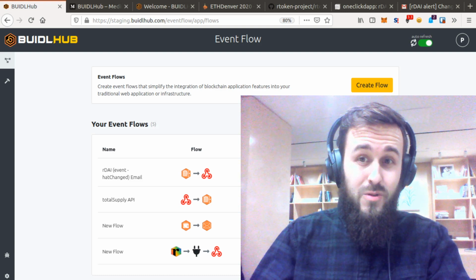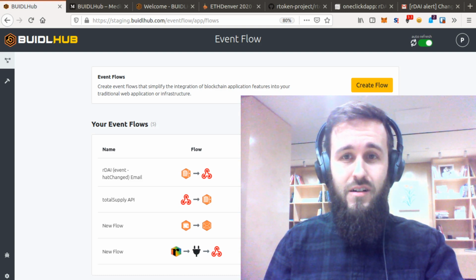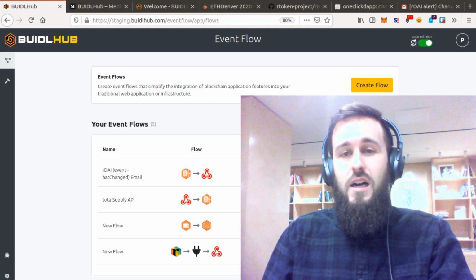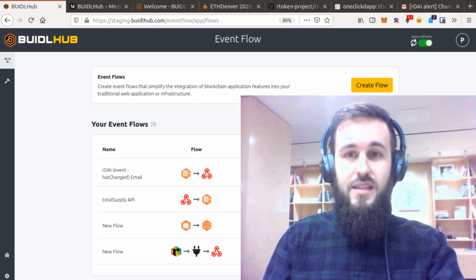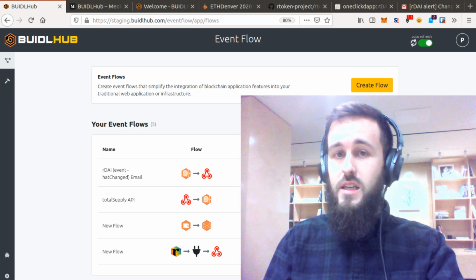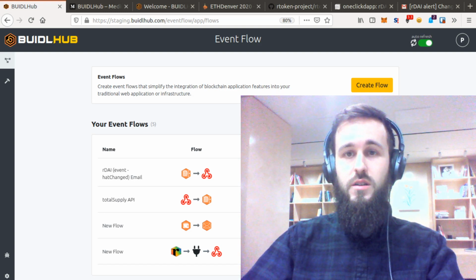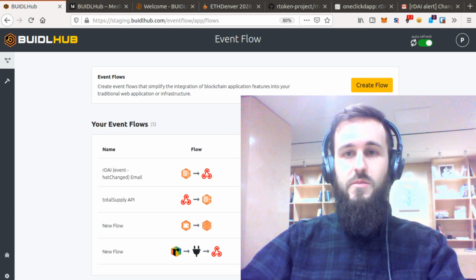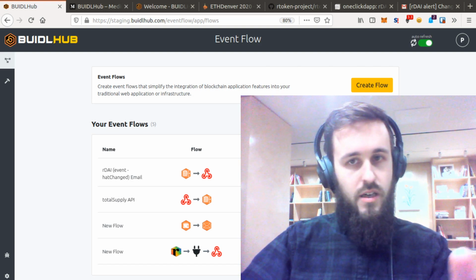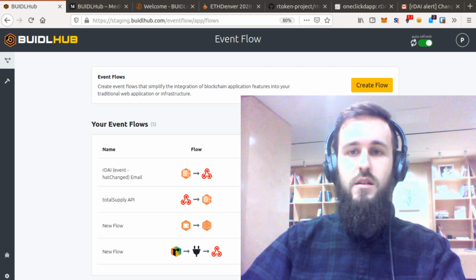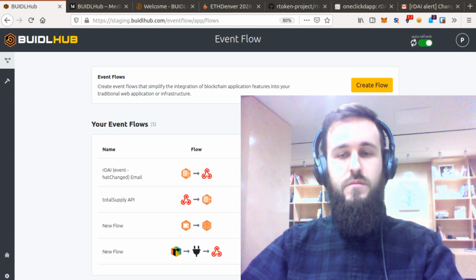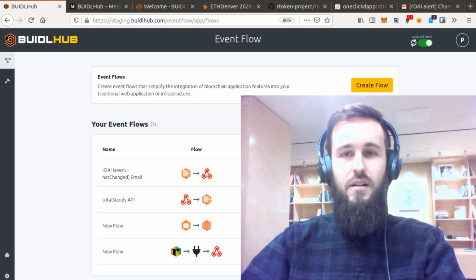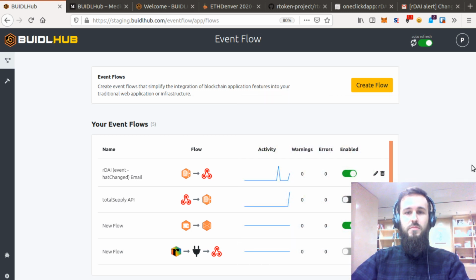Because there's only a couple tools you need to build a dapp. If you're not writing smart contracts, then literally all you need is MetaMask and Infura. And so this product makes it a little bit easier and pretty straightforward to get data off-chain into your dapp so that you can have a good experience. It allows you to do some triggering and emails and other cool stuff. Basically, you don't have to set all this listener service up. You don't have to manage a lot of this stuff. So let's jump right in.